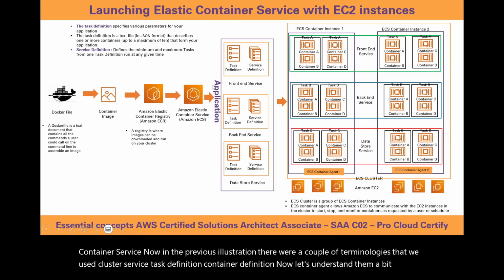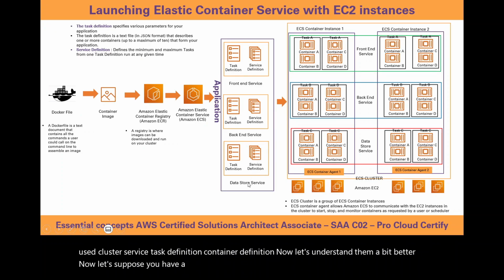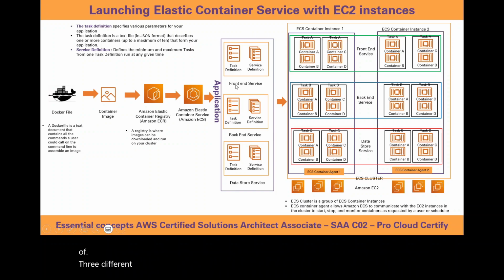Now, let's suppose you have a microservice-based application, and this application is comprised of three different services. There is a front-end service, a back-end service, and a data store service. Now, within this service, the service is comprised of a task definition and a service definition.